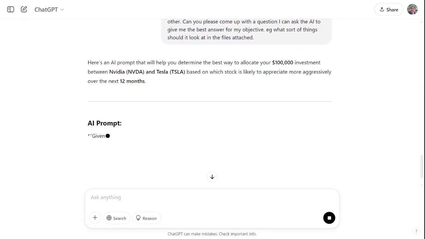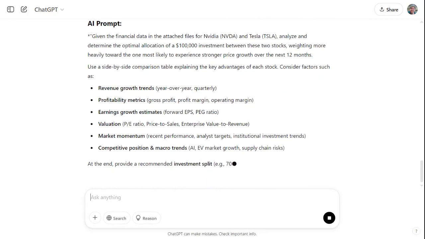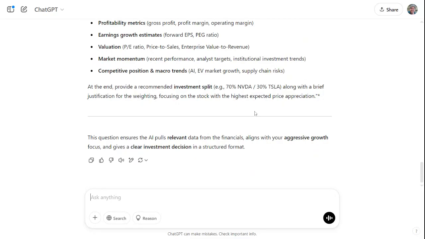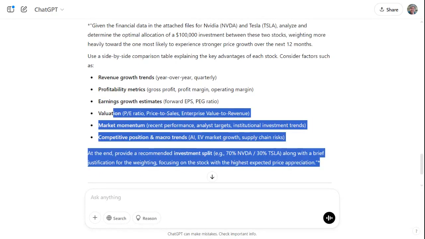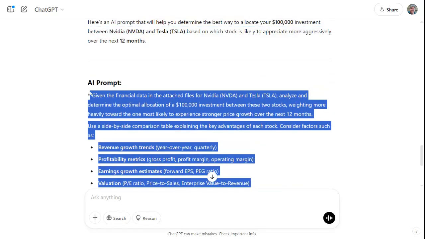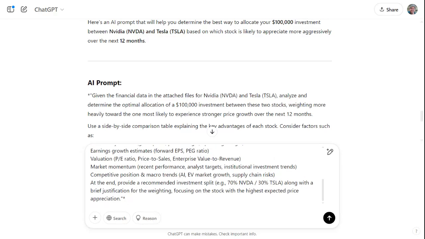Here's an AI prompt, and this is just something I use more and more, and I do get a better and better answer. So that's the question. It's saying the AI pulls relevant data from the financials, aligns with your aggressive growth focus, and gives a clear investment decision in a structured format. So let's go up here and copy this, paste, and let's see what it does. Let's go.